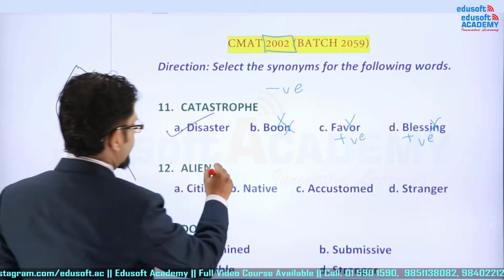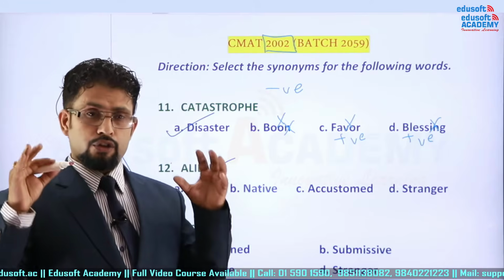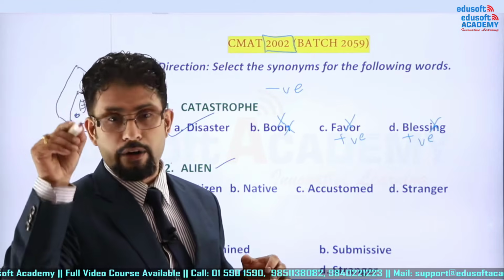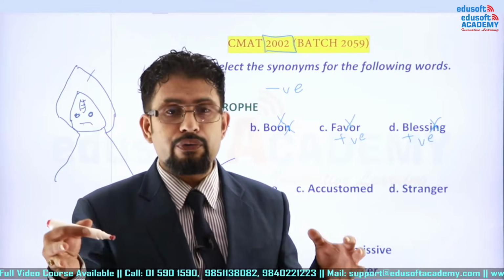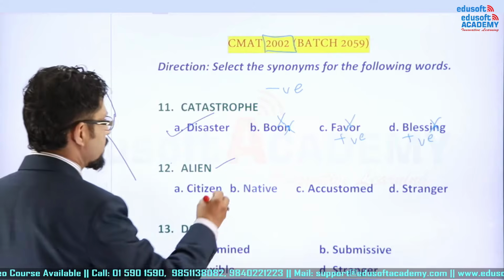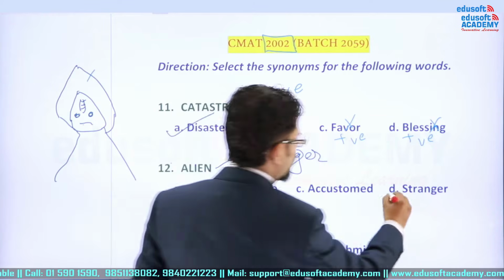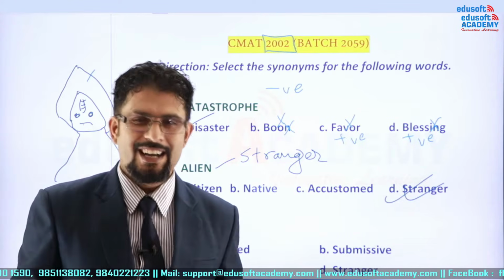Alien means, as you have known, someone who comes from outer space. Someone who comes from outer space is certainly not a known face to you. It is an unknown face to you. It is a stranger. S-T-R-A-N-G-E-R, stranger. So check it out. The correct answer is stranger. Did you get it? Fine.